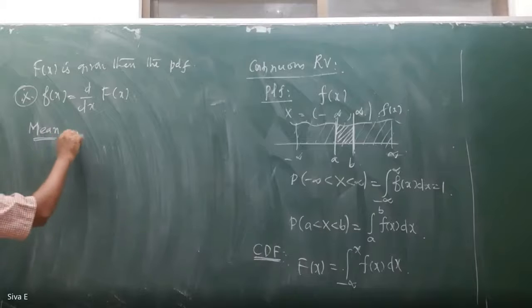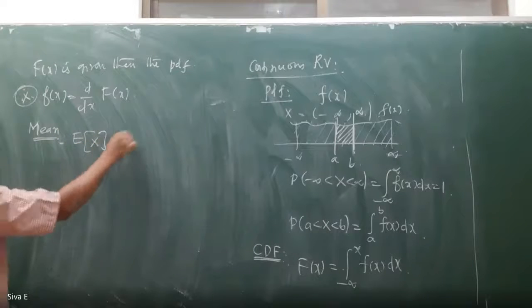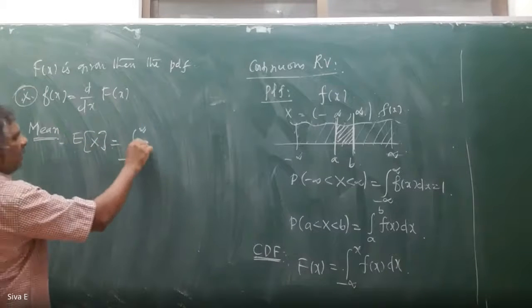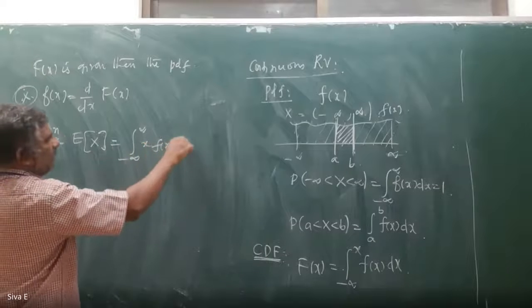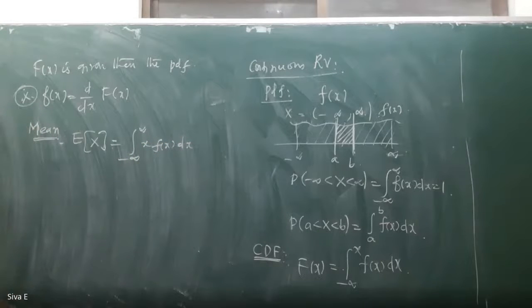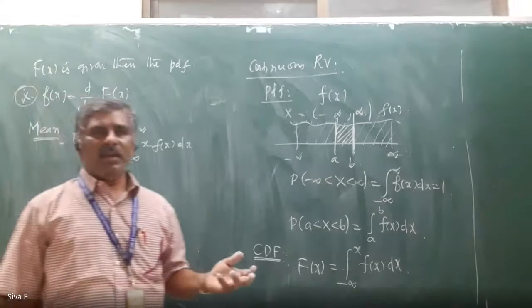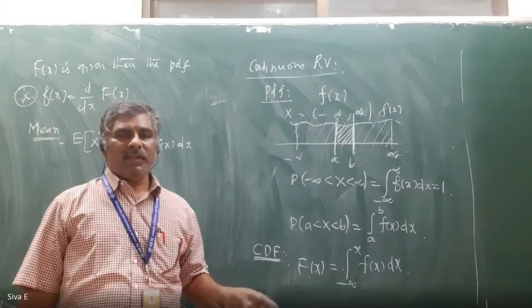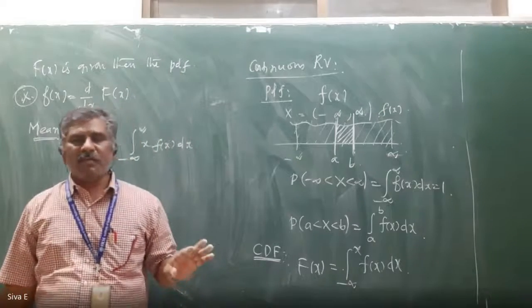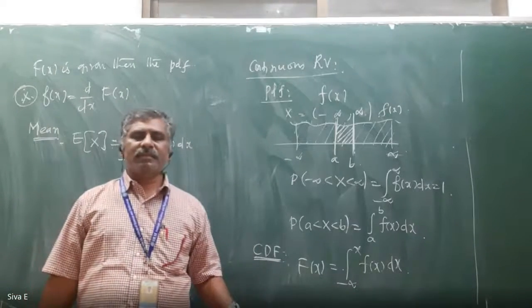So here, mean value. Mean formula is E of x equal to integral from minus infinity to plus infinity of x f of x dx. The formula is different for the discrete random variable and the continuous random variable. First, you have to identify whether the given problem is discrete or continuous.